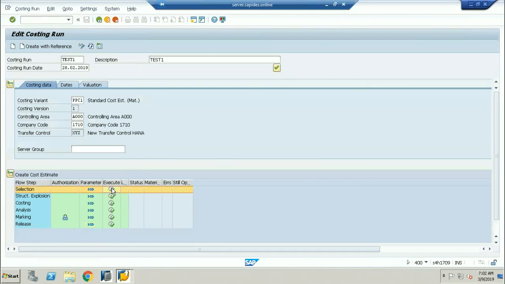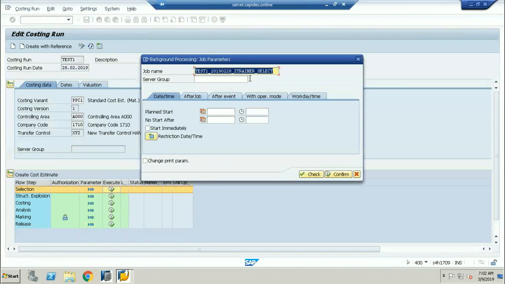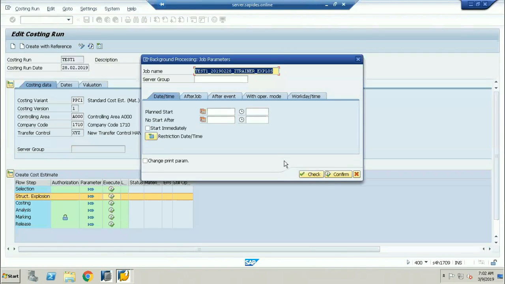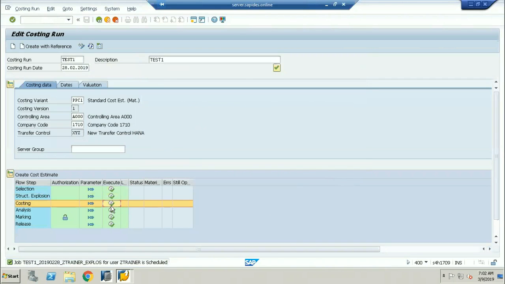Select the first one. This is the job name. What is the plan date and everything? Okay, let me check and confirm. Okay, the first one has started execution. Now go to the second one. Same thing. Check and execute. In the batch input session, it is going to run. Third one.